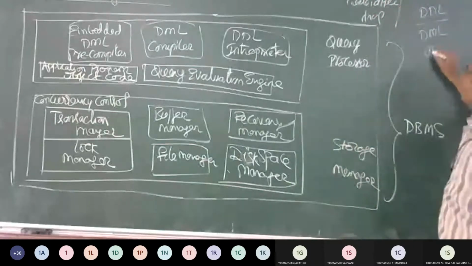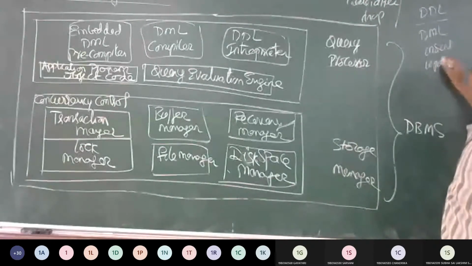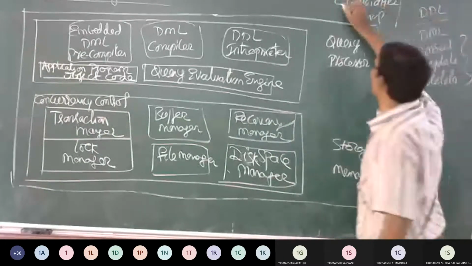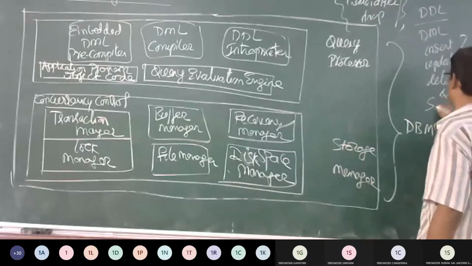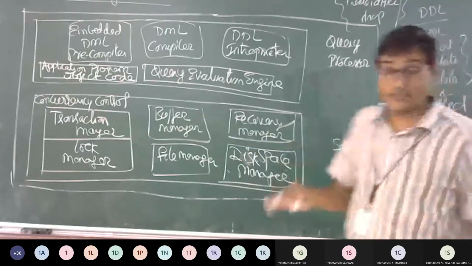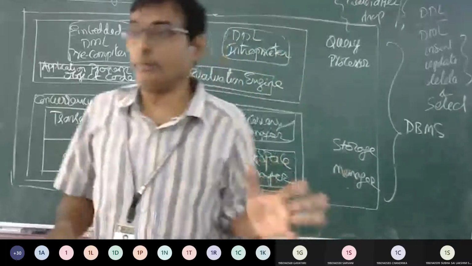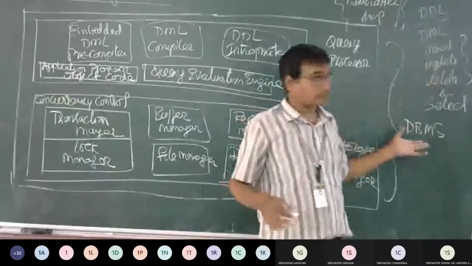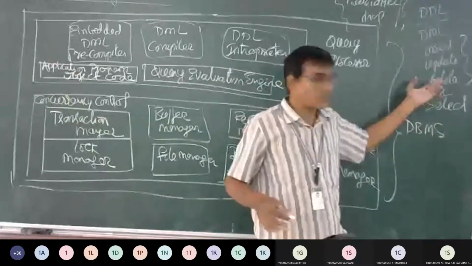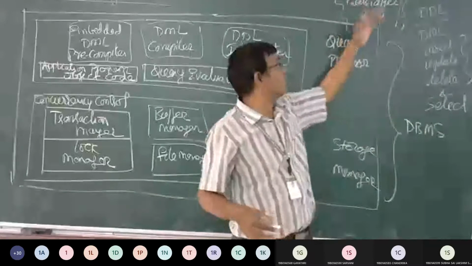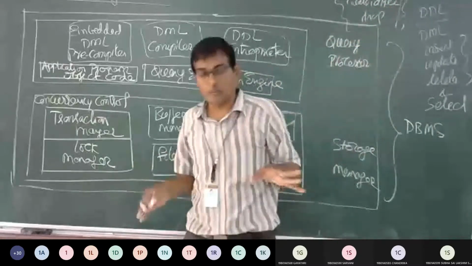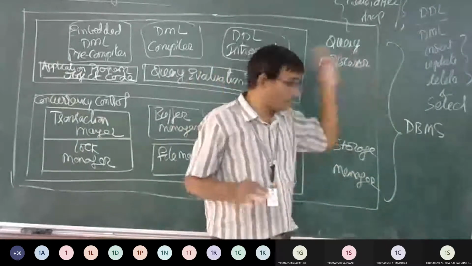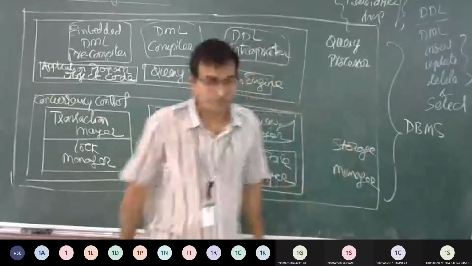Next will be insert, update, delete, with the select command. With this, we can say around 60 to 70% of the core SQL will be covered. With these only, around 70% of the entire DBMS content will be covered.